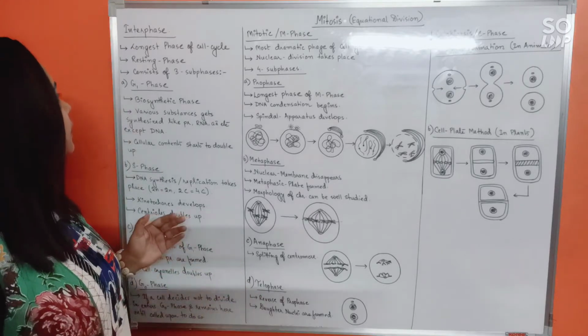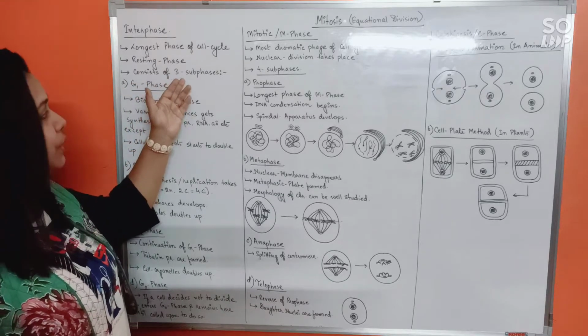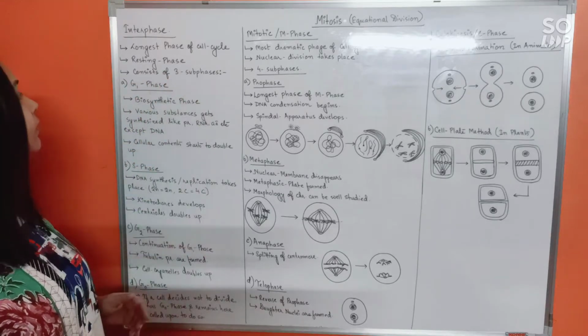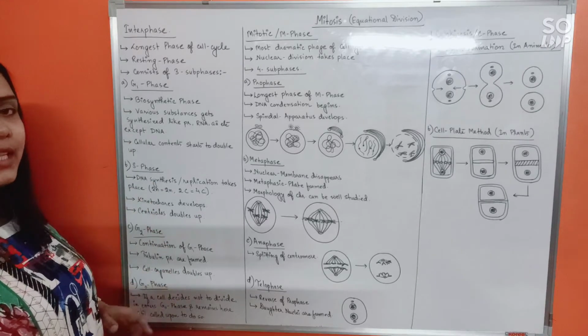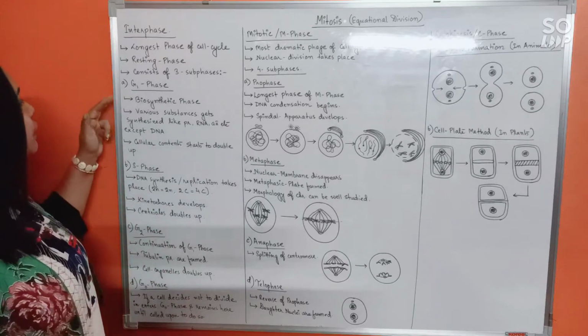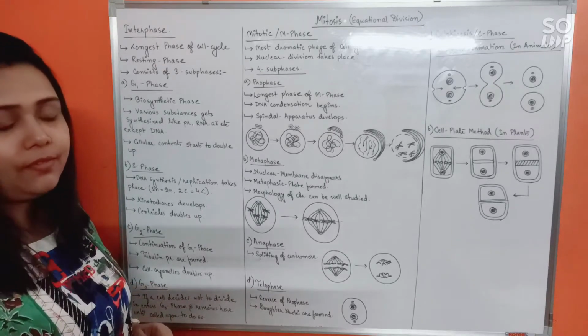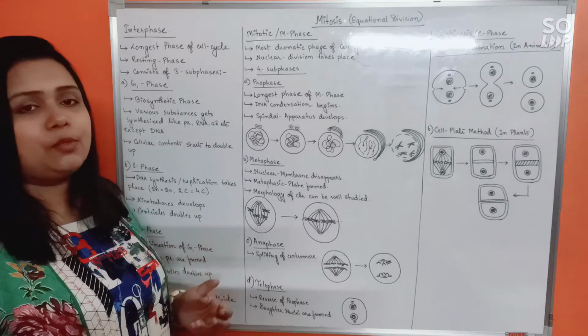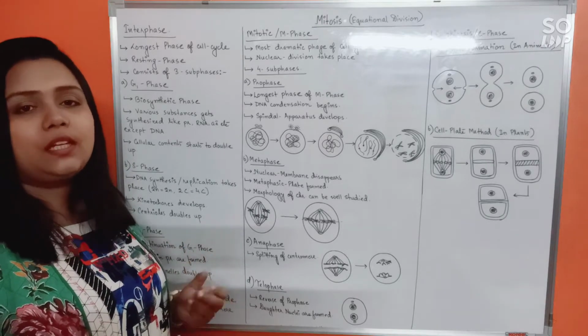Now the interphase can be further divided into three subphases. One is G1 phase or gap 1 phase. Here G stands for gap. G1 phase is the time when the cell is metabolically the most active and it is synthesizing various types of biomolecules. Hence, we can also call it the biosynthetic phase.